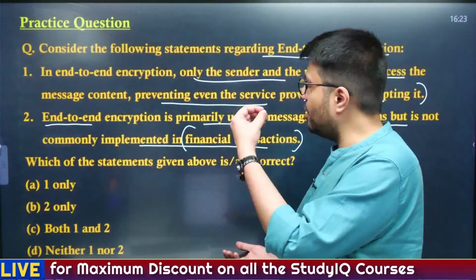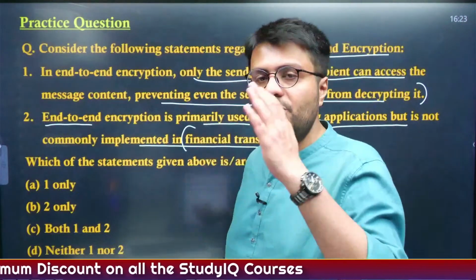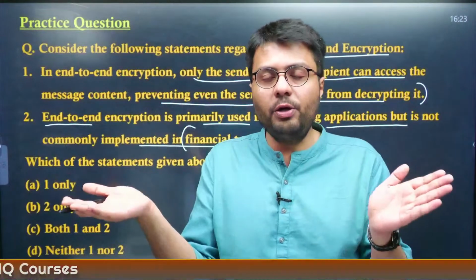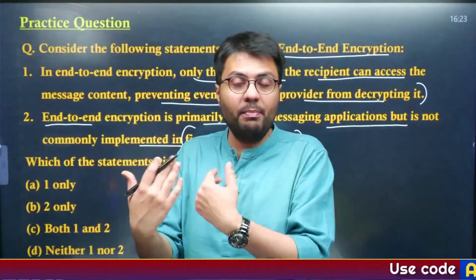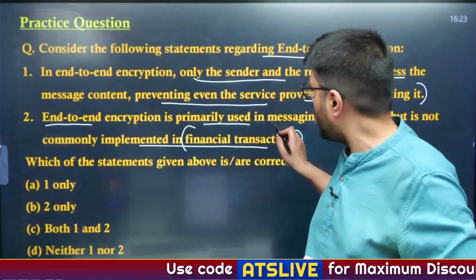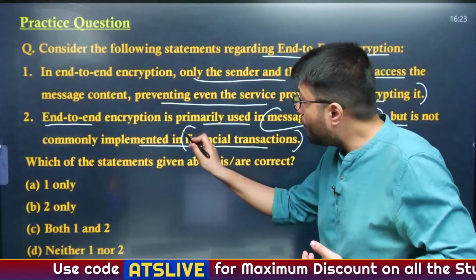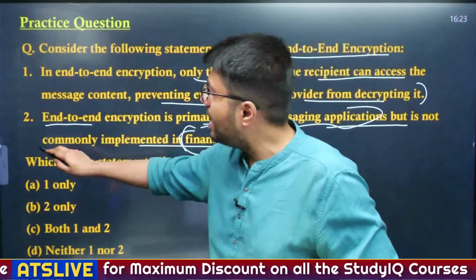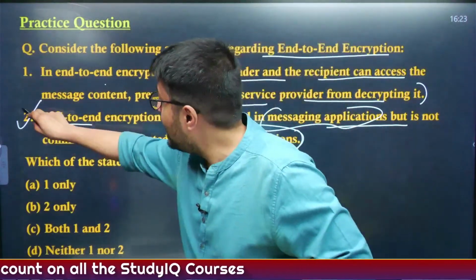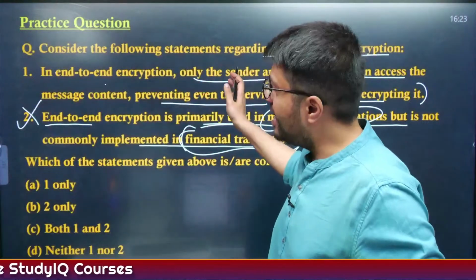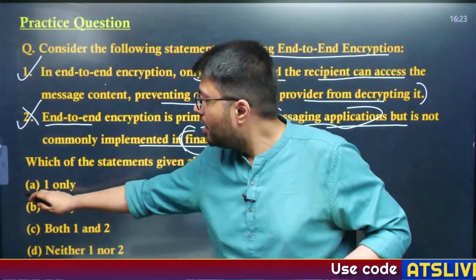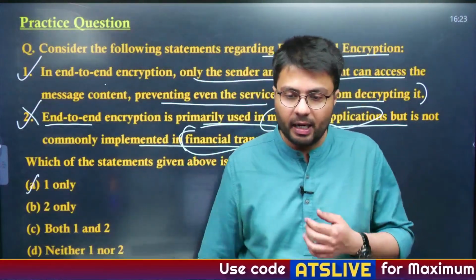So for example, suppose you send financial data from one bank to another, and if those are end-to-end encrypted, that means it can't be intercepted or hacked. So therefore end-to-end encryption has multiple applications, not just in messaging applications but also in financial transactions. That makes the second statement incorrect. First statement is a straightforward one, therefore a correct statement, and we have to identify the correct one. So option A here is the right answer.